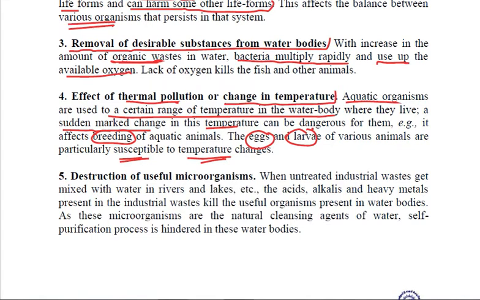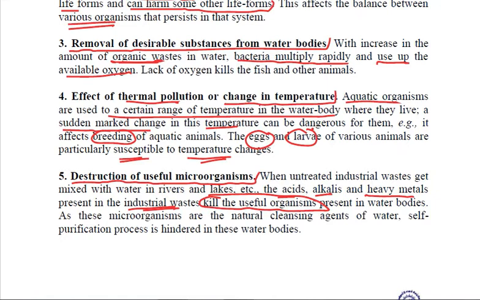Let us come to the next harmful effect: destruction of useful microorganisms. There are many times that industrial waste is mixed with water bodies like rivers and lakes without treating it, because of which the acids, alkalis and heavy metals present in that industrial waste reach the water bodies and kill the useful organisms present there.